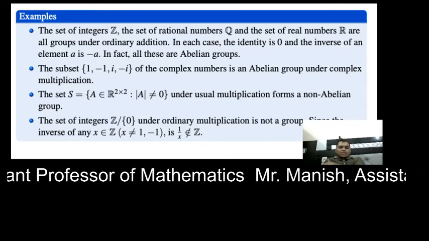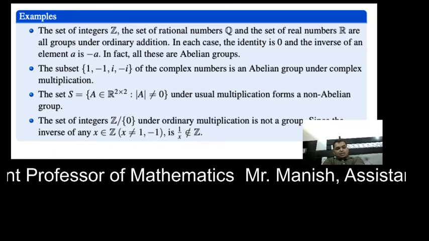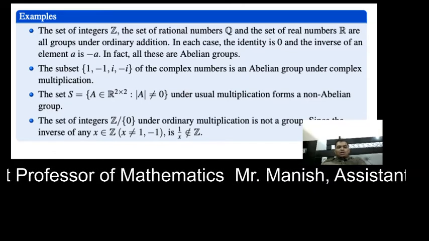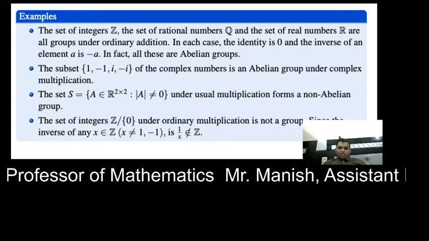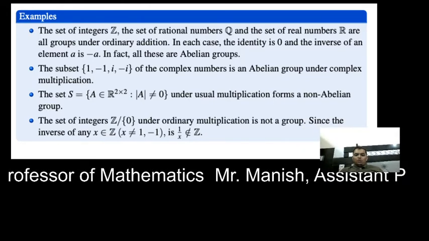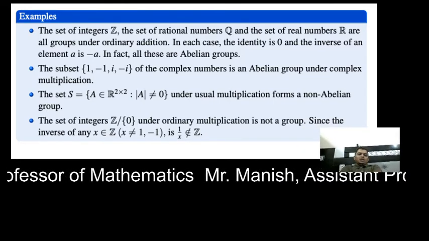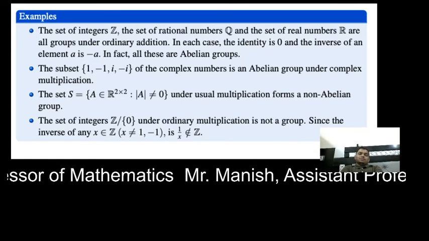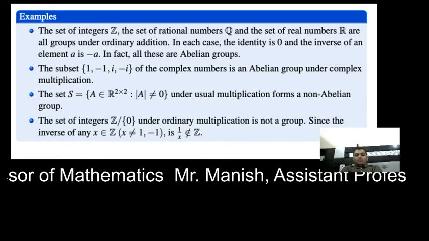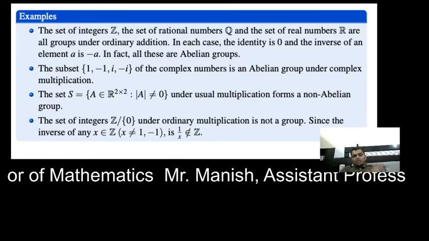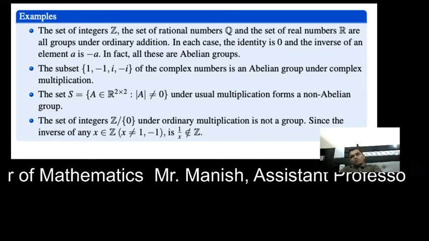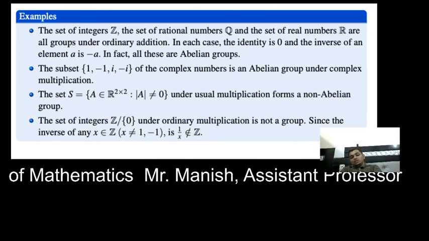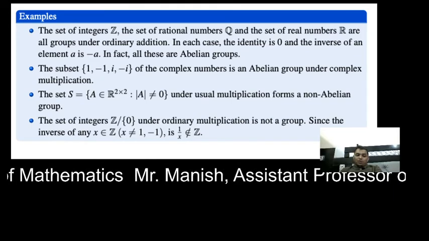Similarly, the set of integers except 0 under ordinary multiplication is not a group, since the inverse of an element x not equal to 1, minus 1 does not exist. Is it clear? If we take 4 from the set of integers, its inverse will be 1 by 4, which is not an element of the integers.